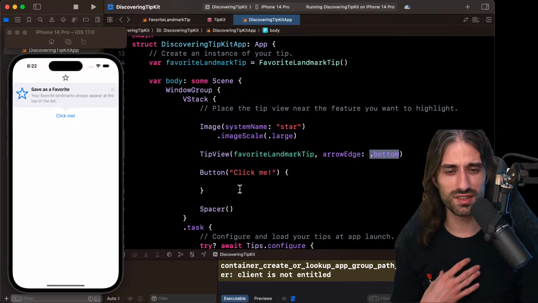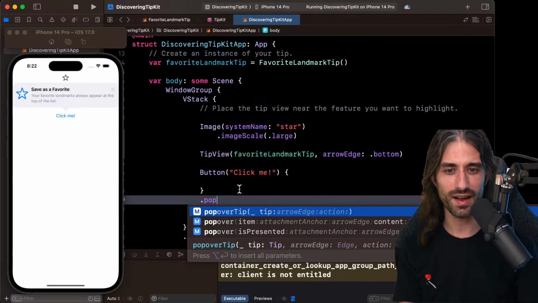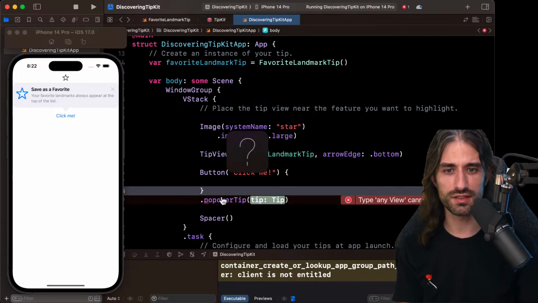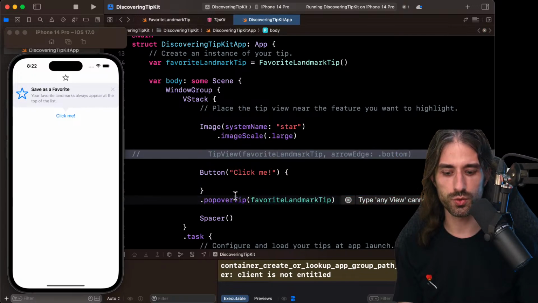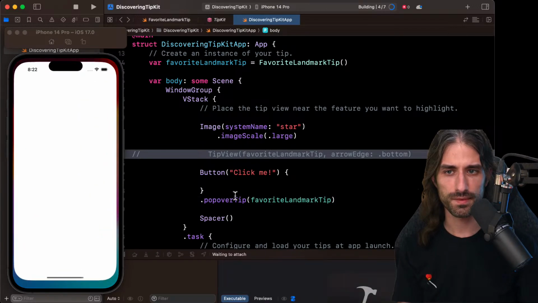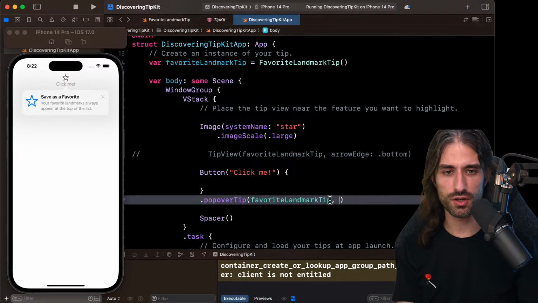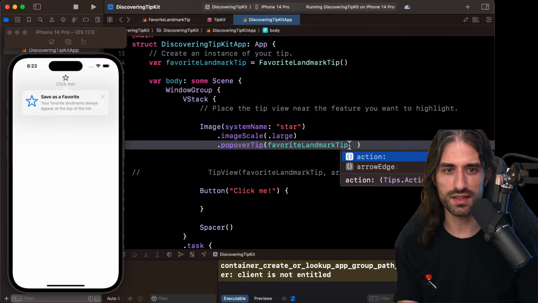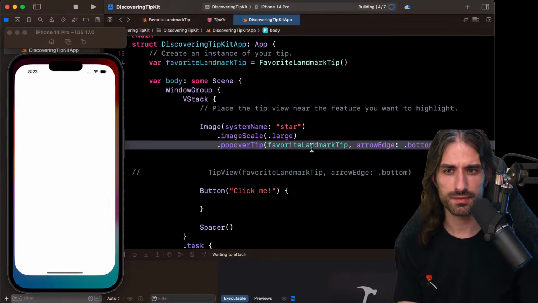If you had asked me to design this API, I would have done a modifier that you apply to a view. So actually, let's see this modifier, popover tip. What does it do? If I give it the tip like that, we saw that it doesn't work, but oh, now it works. That's weird because when I tried it at the beginning of the live, I put it there, but I think I had given it also the arrow edge. I had said bottom. Maybe that was the problem.